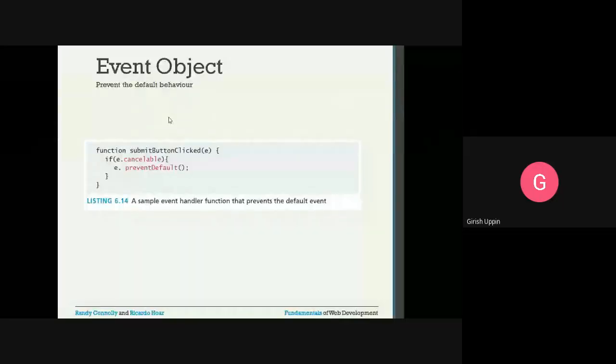Prevent the default behavior: how to do that? This is the event handler, submit button clicked, and the event object is passed here. So when the user is clicking on the submit button, this event handler is called by passing that particular on submit event object. And we are checking here if e.cancelable is true, then it will do e.preventDefault. So it will make sure that it will prevent the default action.